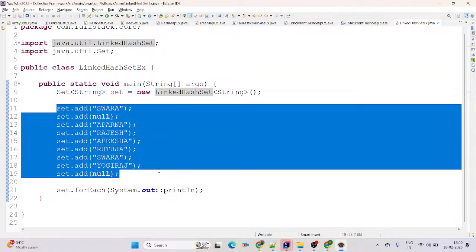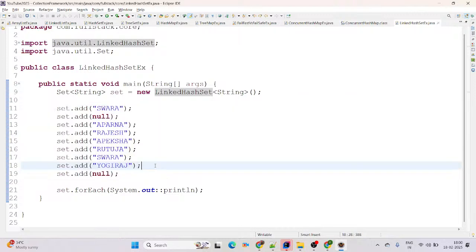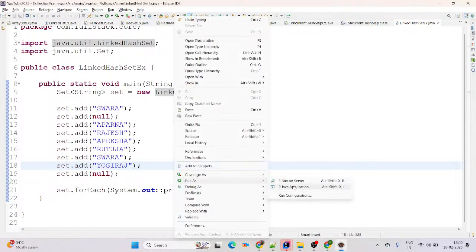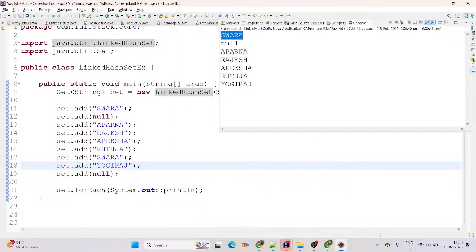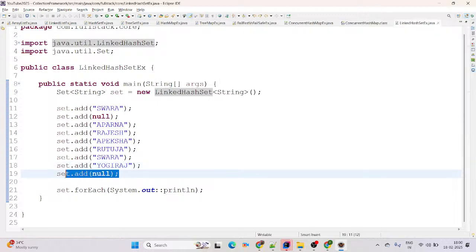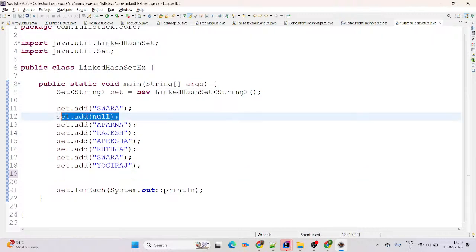It means it also allows unique data. It also allows one null element. But the additional point is, HashSet does not maintain the order, but LinkedHashSet follows which order? LinkedHashSet follows the insertion order. Then simply run as Java application. See, we got Sora in insertion order, whatever we have given there. It allows the one null element and Sora comes here unique only. We don't have the duplicate Sora there, right? It is unique itself actually.